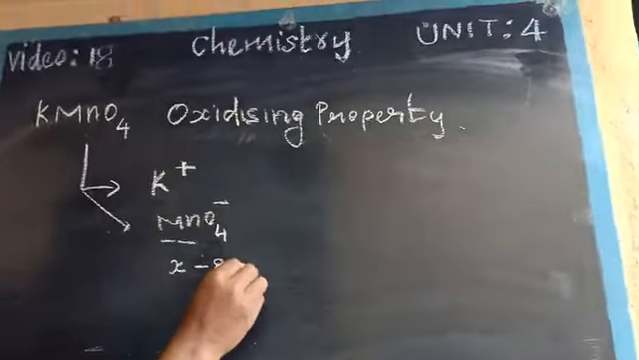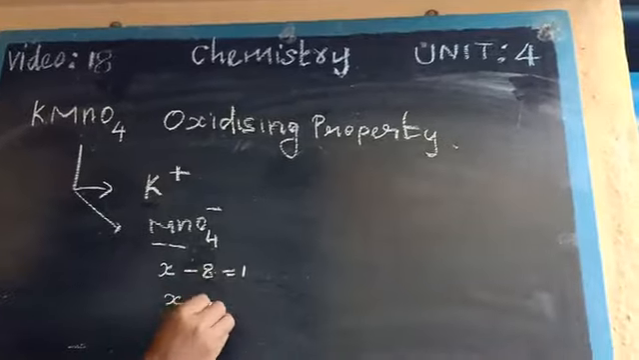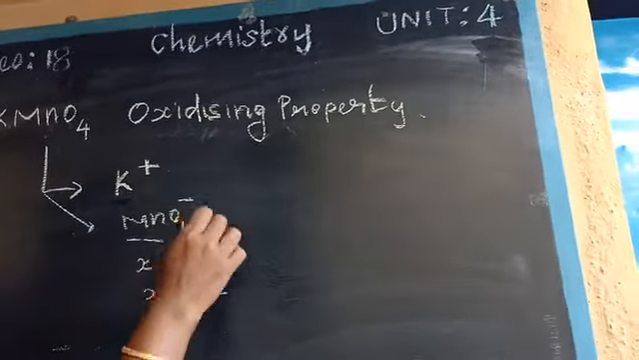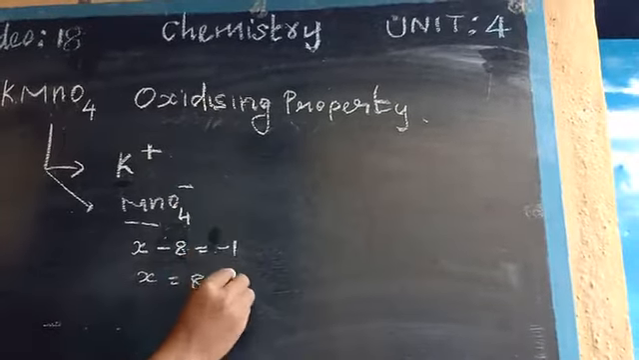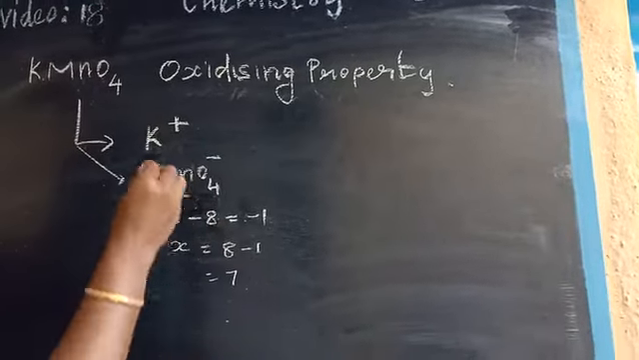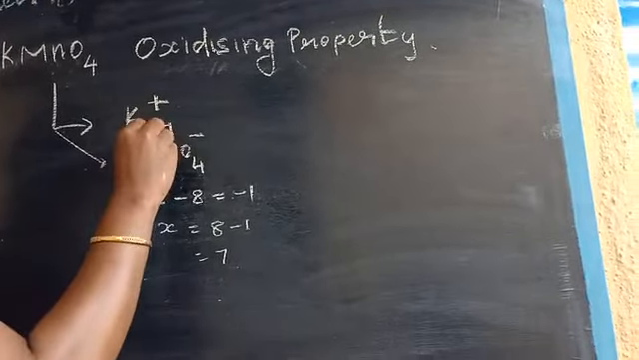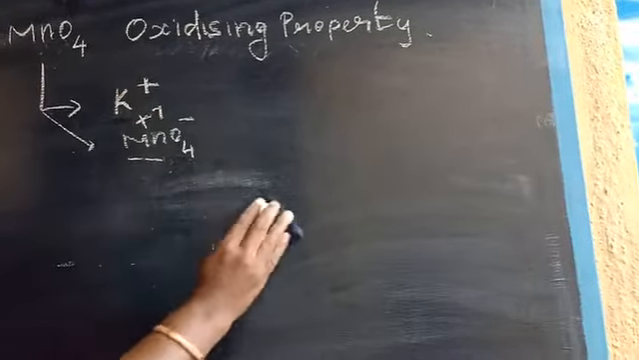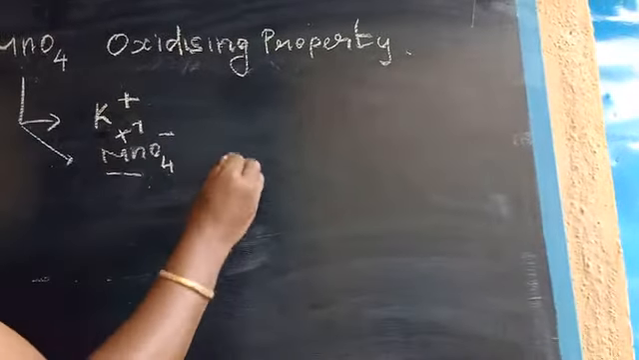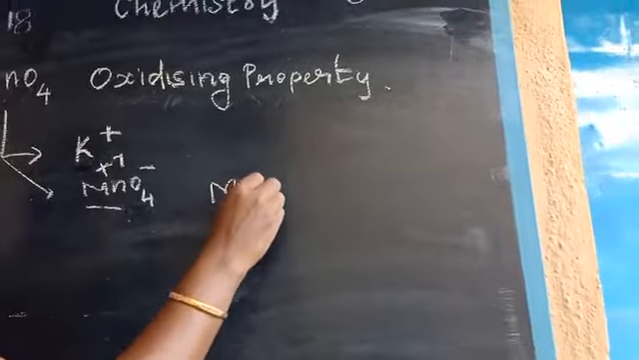So X minus 8 equals minus 1, so X is equal to 8 minus 1, so 7. So the Mn oxidation state is +7. So now write the electronic configuration of Mn.